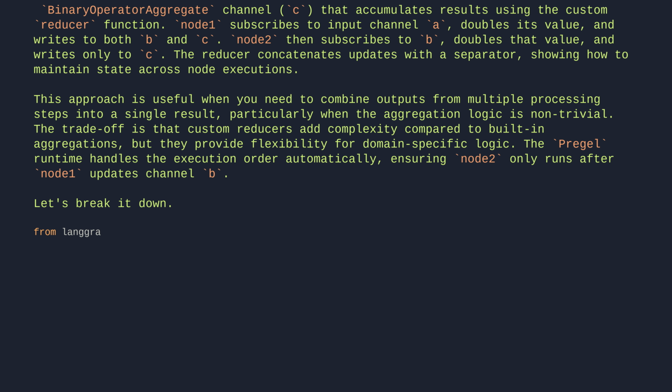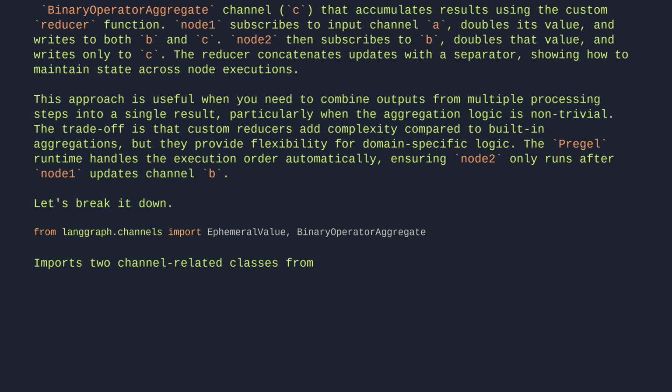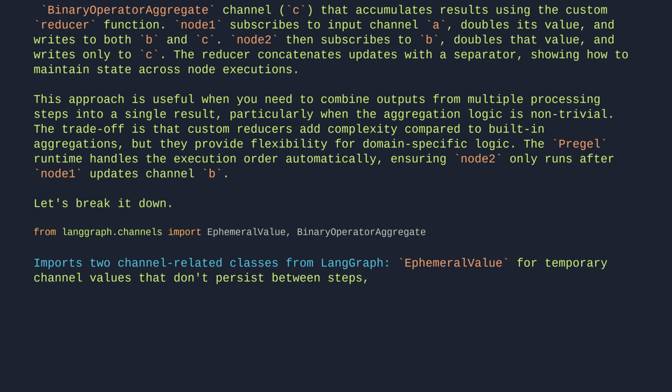From langgraph.channels import EphemeralValue, BinaryOperatorAggregate. This imports two channel-related classes from LangGraph: EphemeralValue for temporary channel values that don't persist between steps, and BinaryOperatorAggregate for combining channel updates using binary operations.